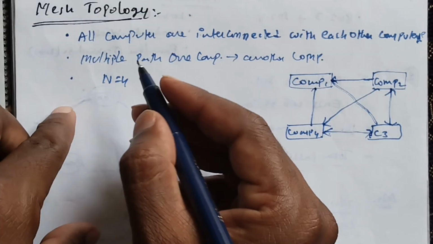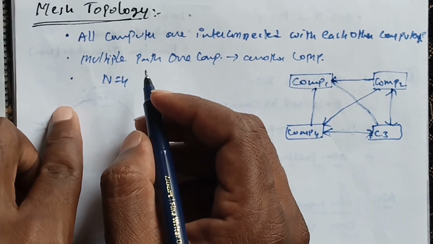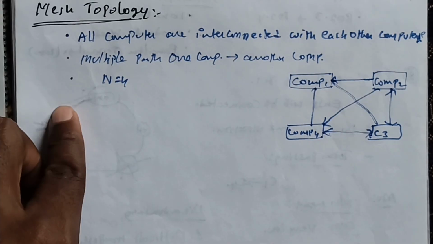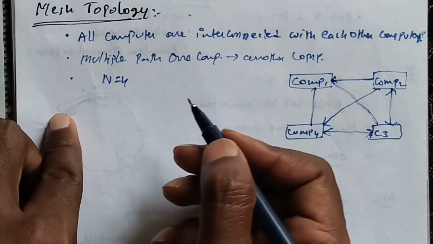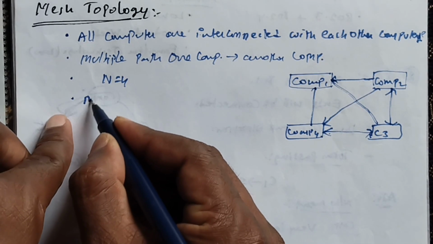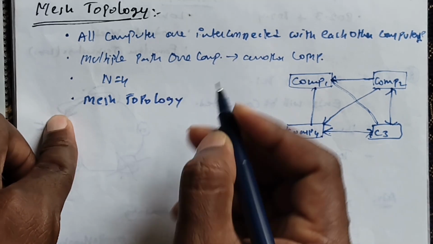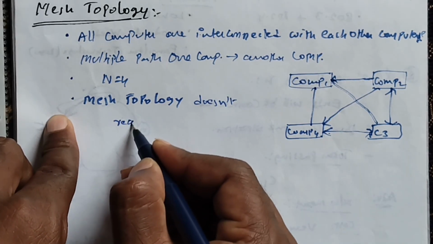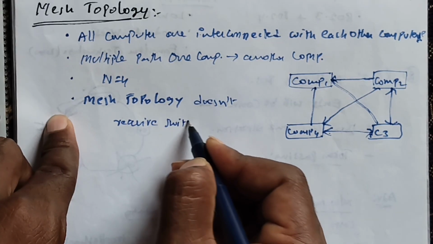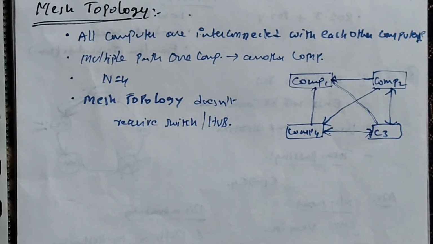In a mesh topology, if the number of computers is 4, this is the mesh topology diagram. It does not contain any switch or hub. Mesh topology does not require a switch or hub. Why? Because in star topology we use a switch or a connecting device. Here there is no need.